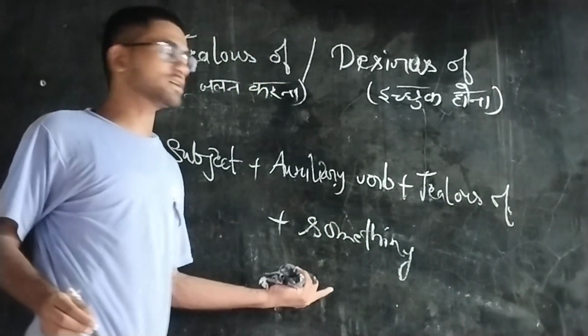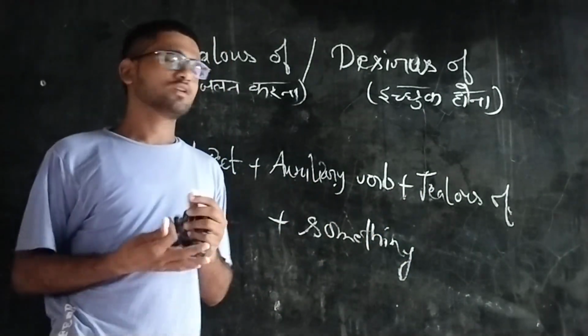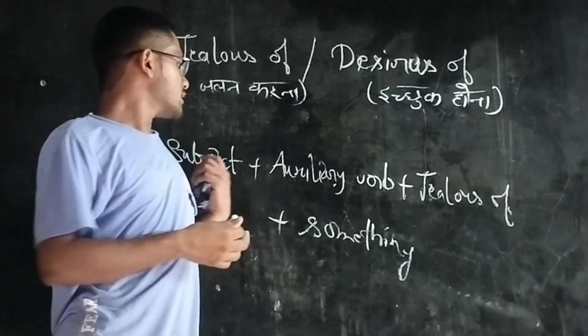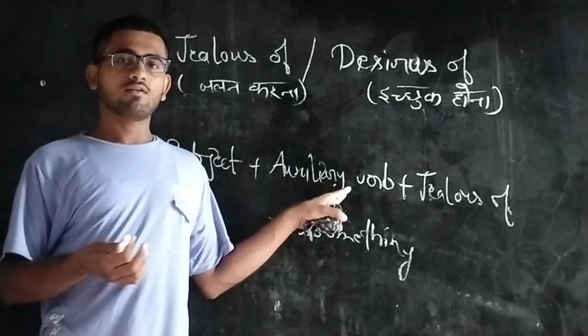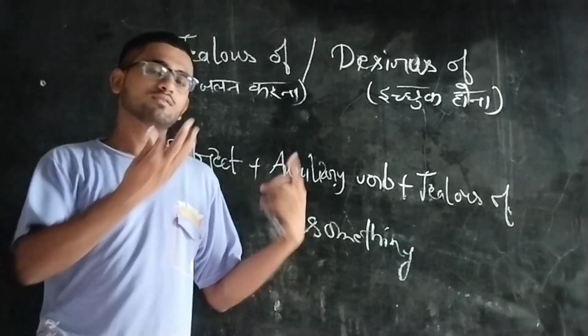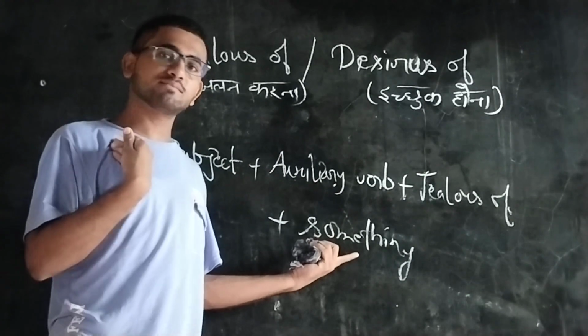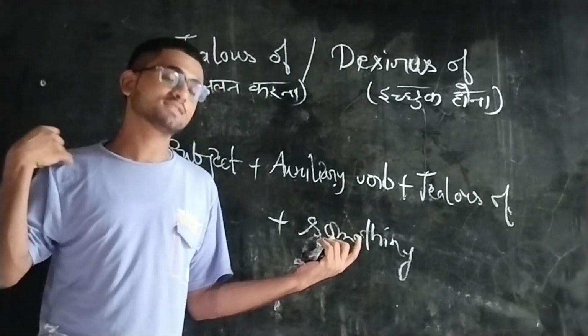Like he is jealous of me: he is, auxiliary verb is, jealous of me. In the place of something it's me.